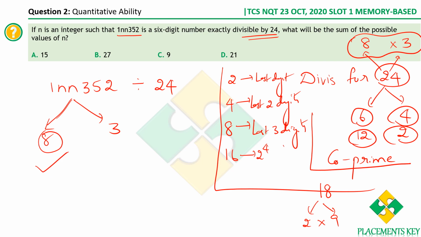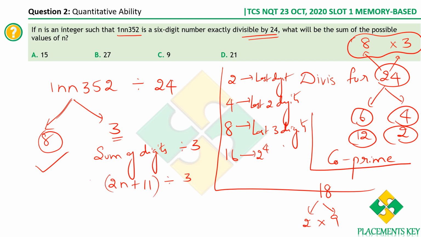So now let's take the help of the divisibility rule for 3. What is the divisibility rule for 3? The sum of digits is to be divisible by 3. Now let's try to find the sum of digits. 1 plus n plus n plus 3 plus 5 plus 2. So 1 plus n plus n is 2n. So 2n plus 1 plus 3 is 4, 4 plus 5 is 9, plus 2 is 11. So we get 2n plus 11. So this should be divisible by 3.